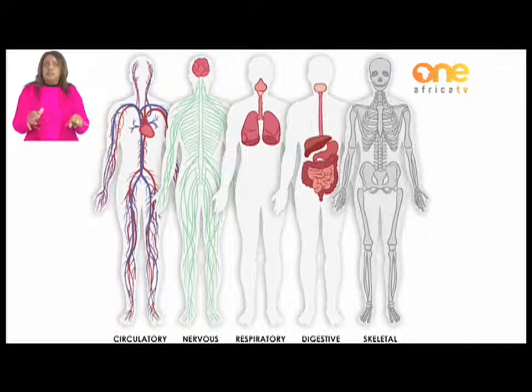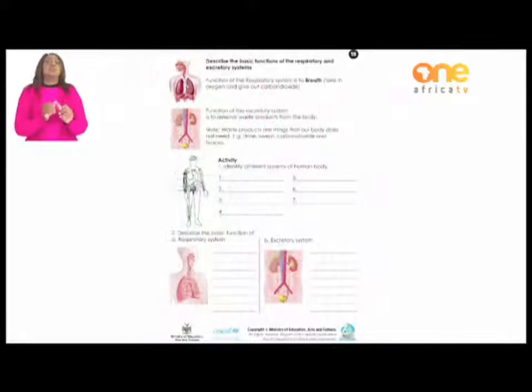It is made up of bones, which help you to move, run, and support the body. Let's turn to page 15. The second competency says that you have to describe the basic function of the respiratory and excretory systems.